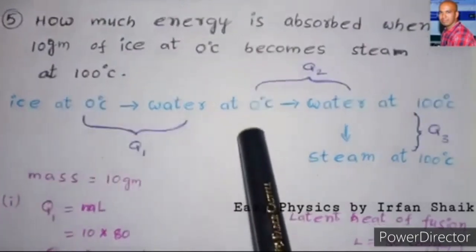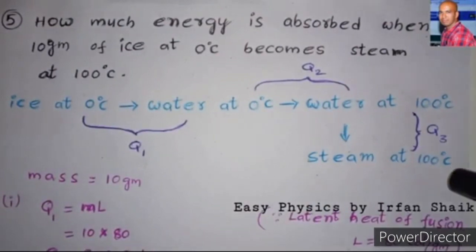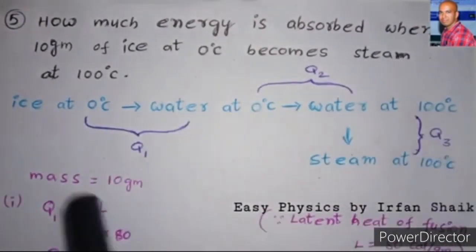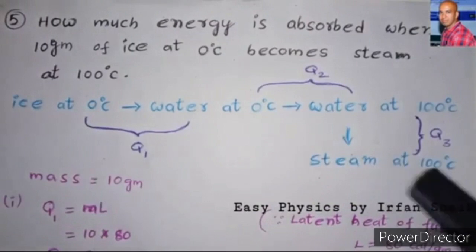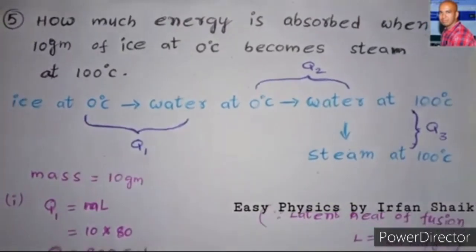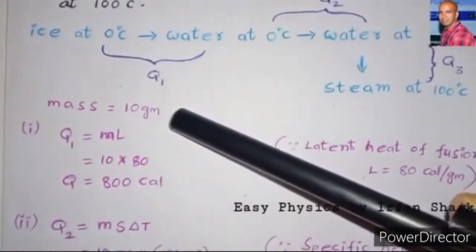Then the water at 0 degrees centigrade converts to water at 100 degrees centigrade. Then water at 100 degrees centigrade converts to steam at 100 degrees centigrade. So these are the phase changes between ice at 0 degrees centigrade and steam at 100 degrees centigrade. Here the mass is given as 10 grams.